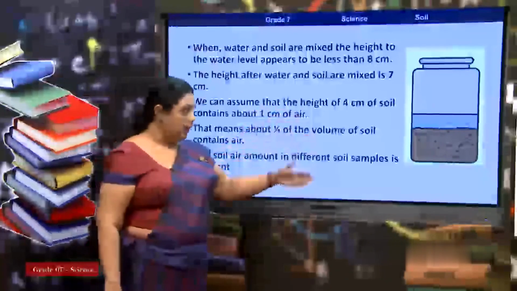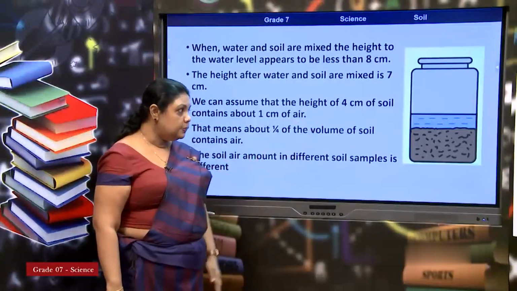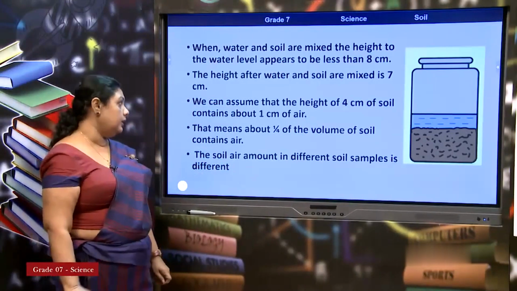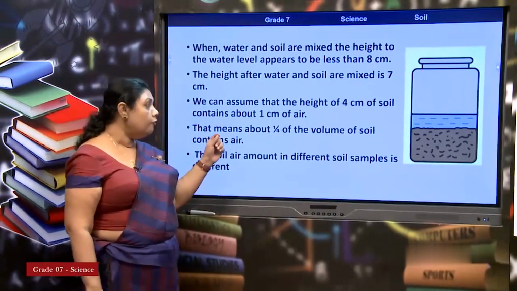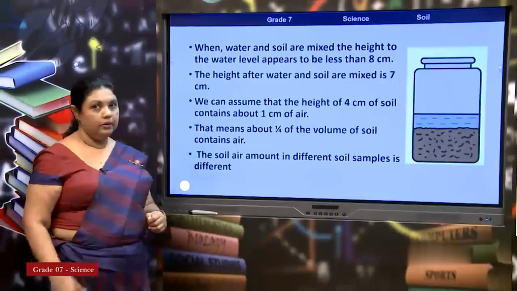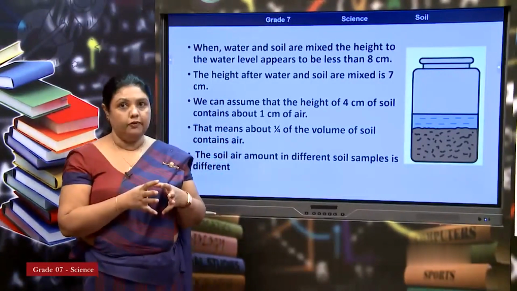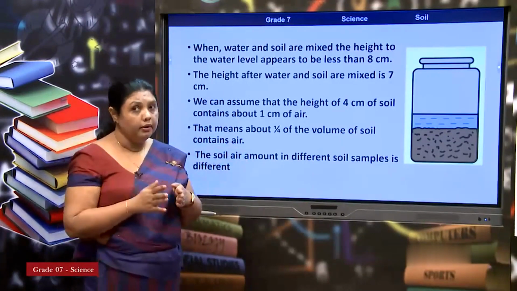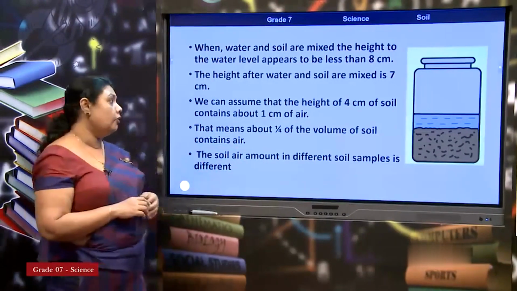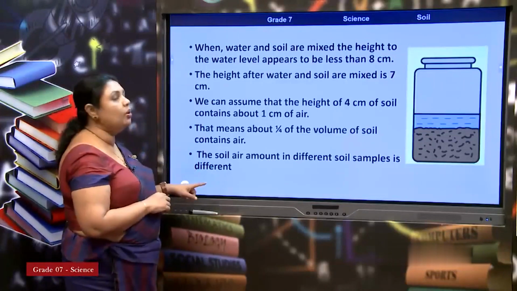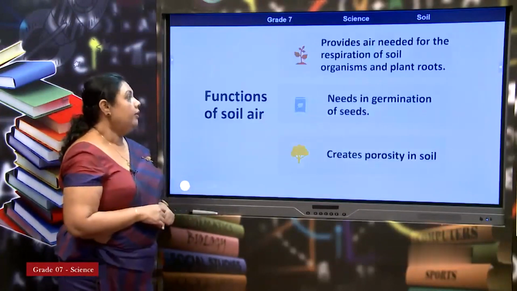What you can understand from that experiment, and there is a small thing to mention: 1/4 of the volume of soil. If you take 100, that means 25. If you take 1000, 250. 1/4 of the soil is made out of air. Right.